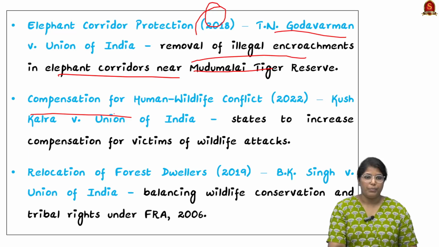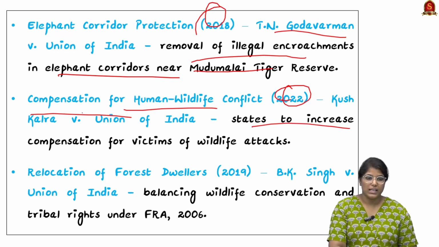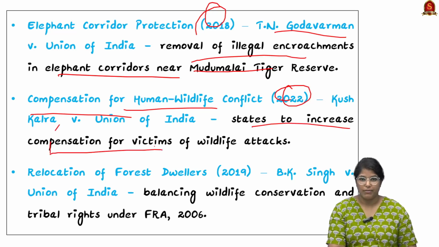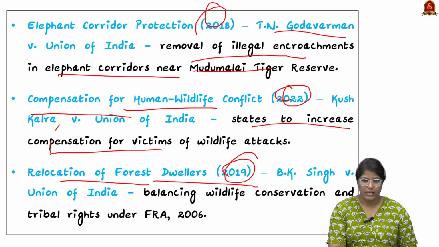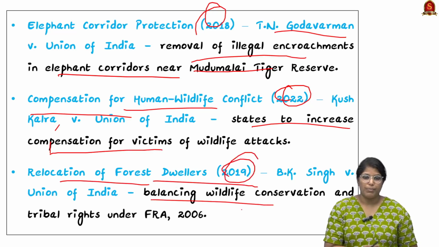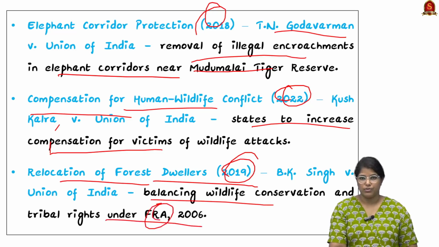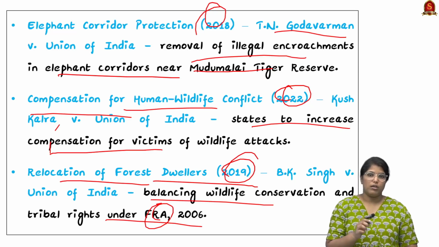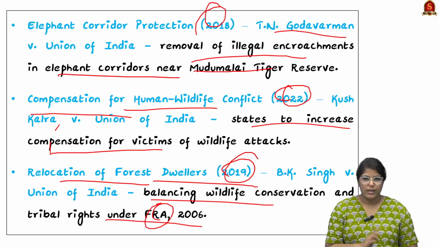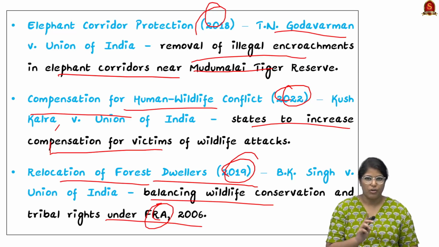Then we have compensation for human-wildlife conflict in 2022. In this also, the states have to increase compensation for victims of wildlife attacks. And we have relocation from forests in 2019. This brought in a balance between wildlife conservation and tribal rights under FRA 2006. So all these case laws are very important. Sometimes UPSC might ask only the case laws, and for that you have to mention all of them.